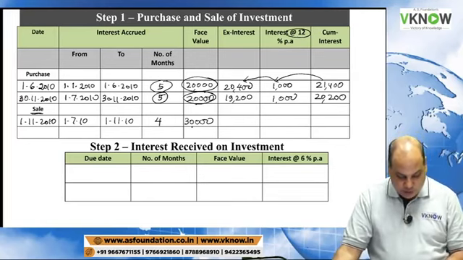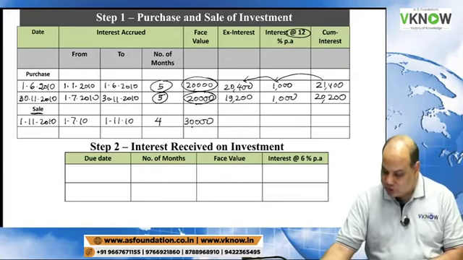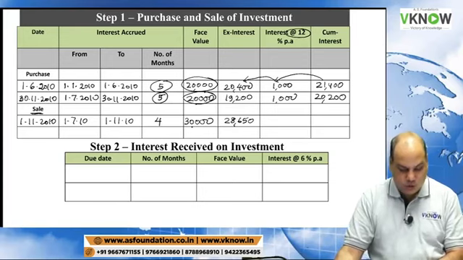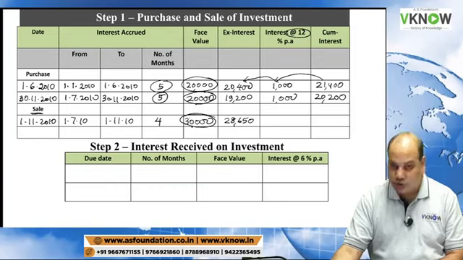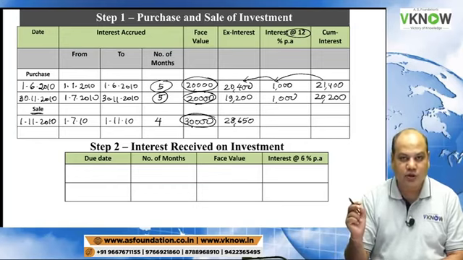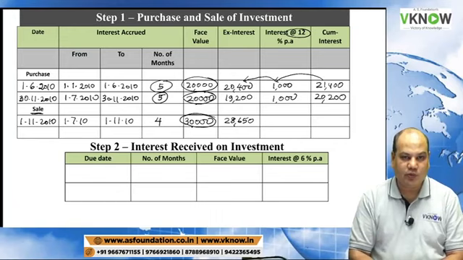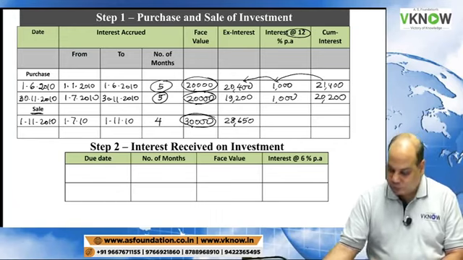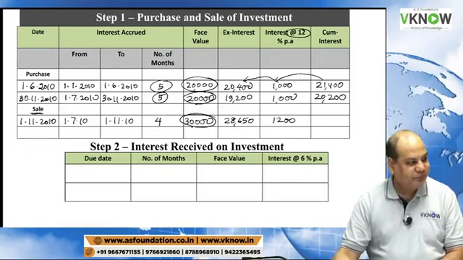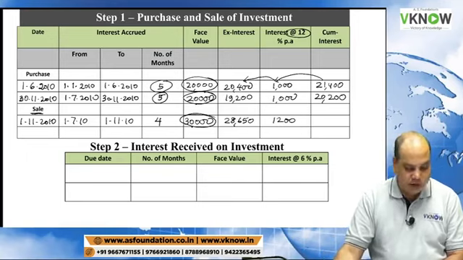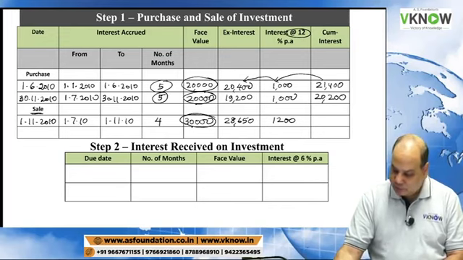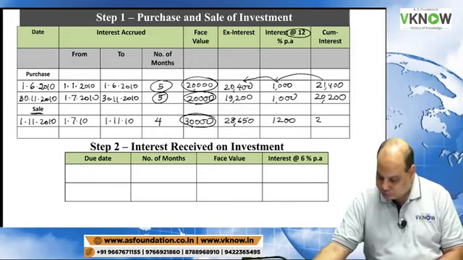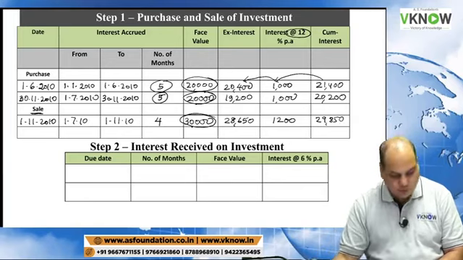And what was the price sold ex interest? 28,650. Question is in front of you. Calculate interest on 30,000 into 12% into 4 by 12. 1,200 rupees. 1,200 rupees is right. And then when you add it, you'll get 29,850.